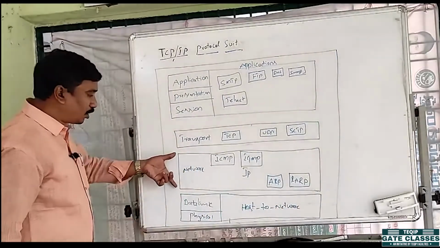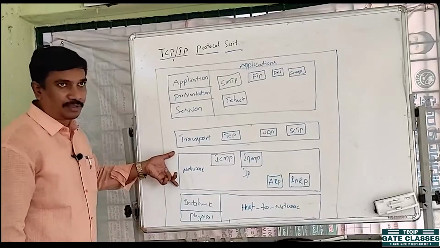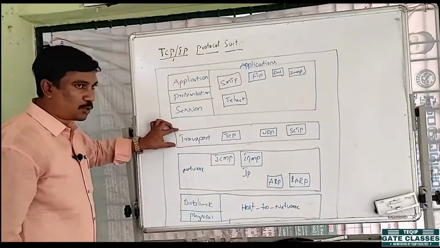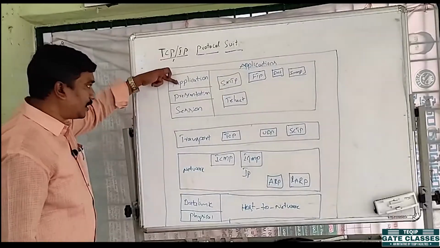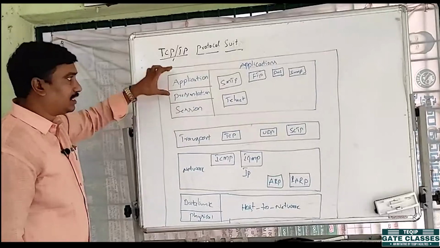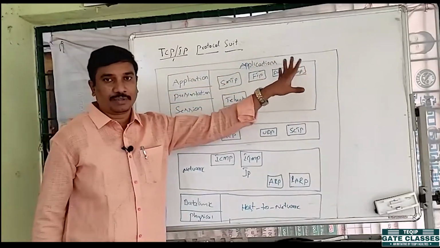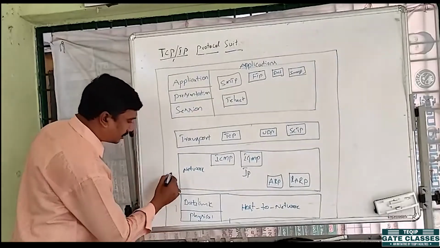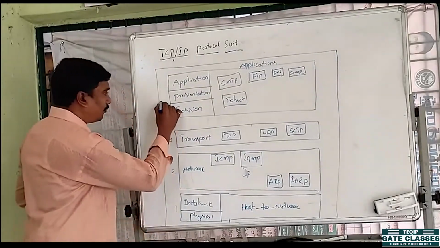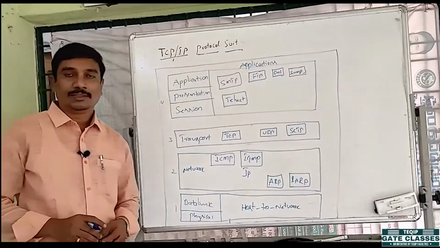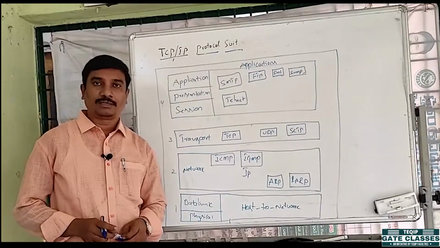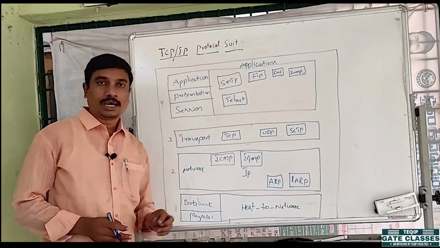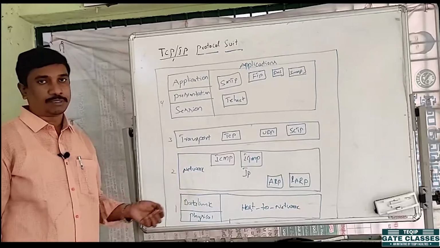The next one is the network layer, the second layer in TCP/IP. The third one is the transport layer, and the fourth one is the application, presentation and session layers. These are combined and we call it the application layer, right? So finally, how many layers? Four layers. This is the first layer, second layer, third layer, fourth layer. Whereas in the OSI layers, we have 7 layers, right? So that is the only difference between the OSI layers and the TCP/IP protocol suite.